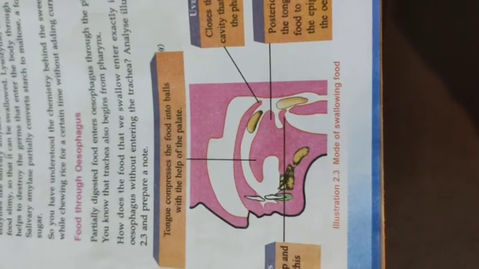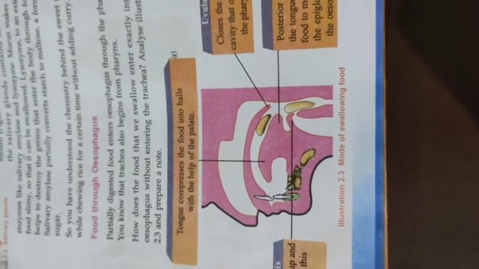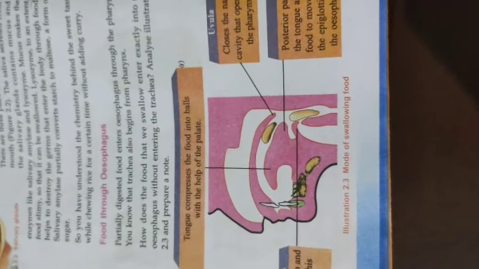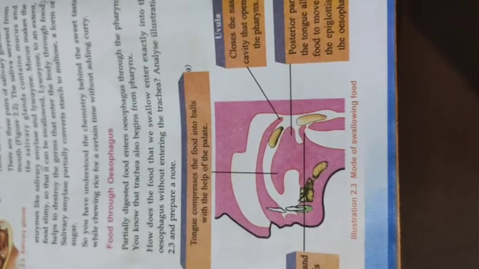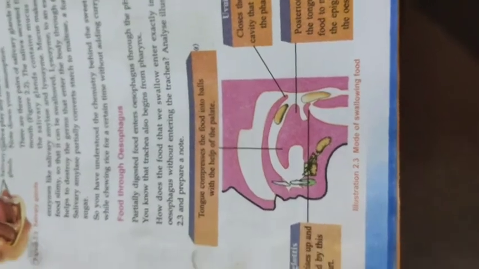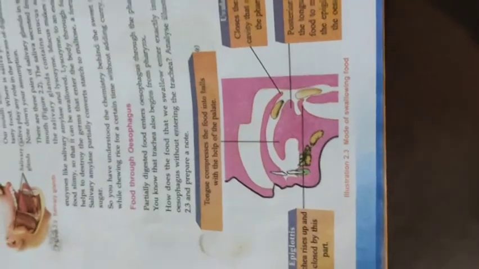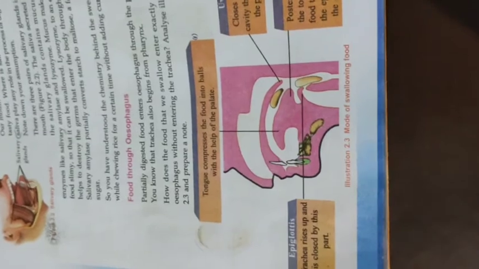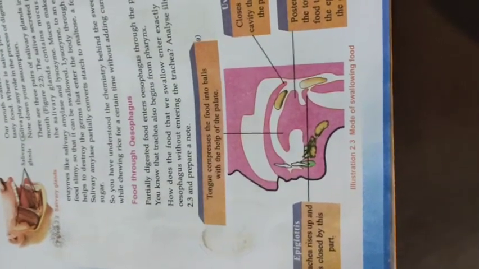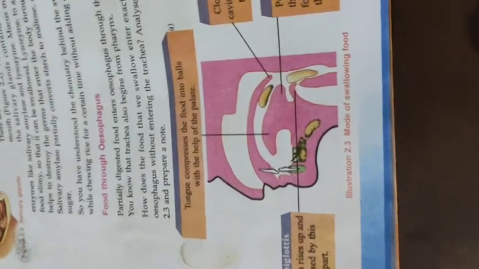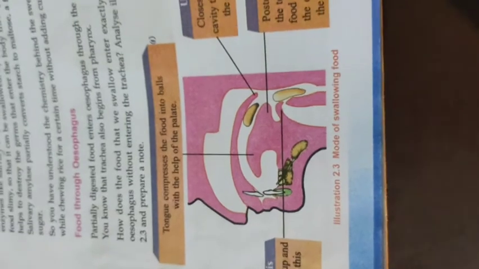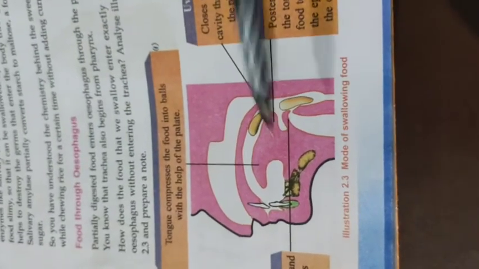We take food through the mouth. In the mouth, partial digestion of food takes place. Partially digested food enters the esophagus through the pharynx. How does this food enter the pharynx from the mouth? Today we are discussing this. Look at this picture. We can see different parts here.